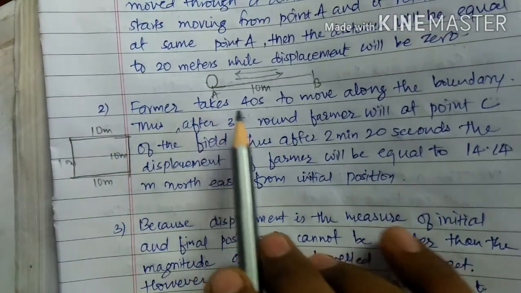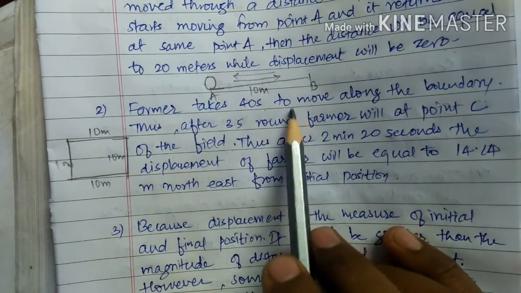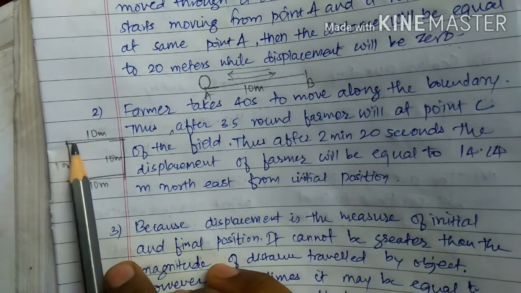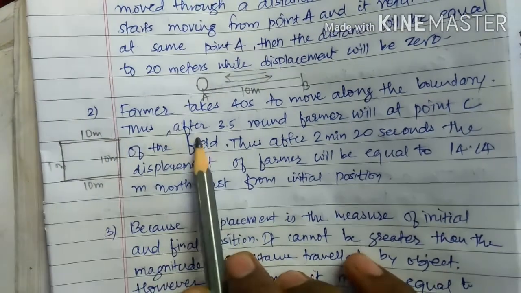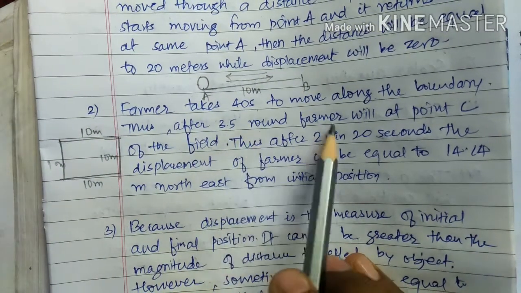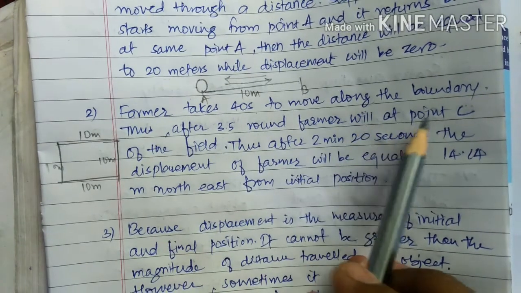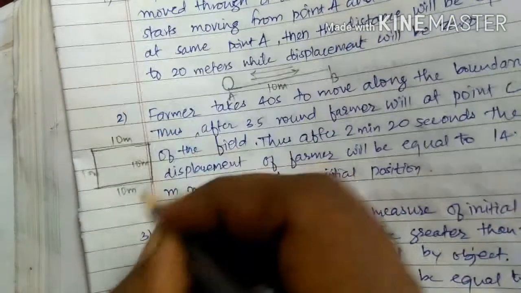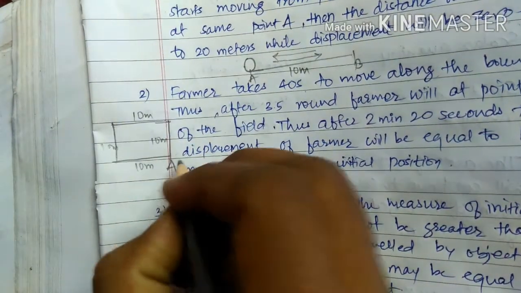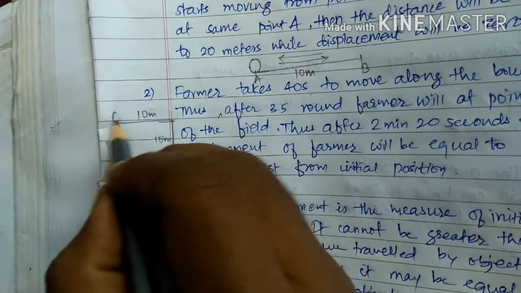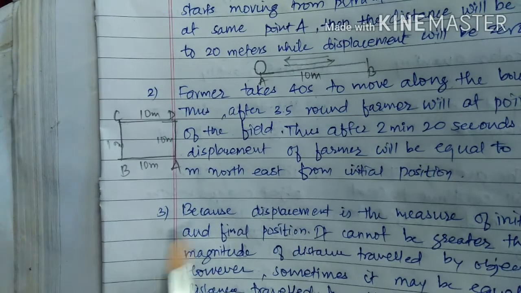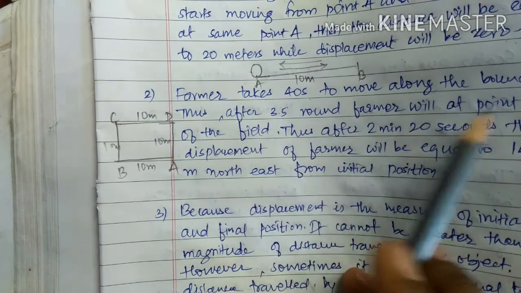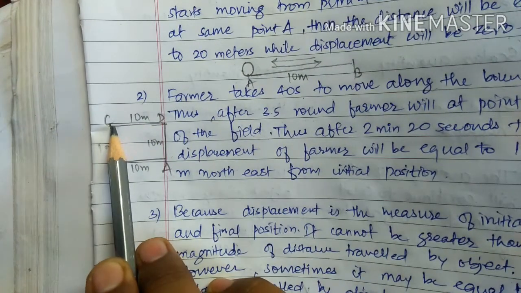The farmer takes 40 seconds to move along the boundary, means he moves 10 meters in 40 seconds. After 3.5 rounds, the farmer will be at point C of the field. Suppose this is A, this is B, this is C, and this is D. After 3.5 rounds, the farmer will be at point C here.